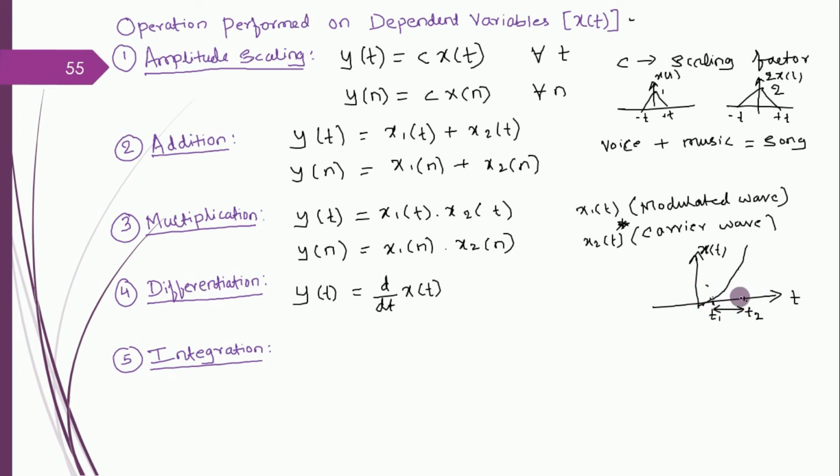For example, I mark it here. I mark it here. So this is the value at T2. This is the value at T1. That I note here. This I call X1 and this I call X2. So the difference I call delta X or dx. So the change happened from T1 to T2 on the time axis results in what amount of change in the amplitude, right? So this gives you the physical meaning of differentiation.